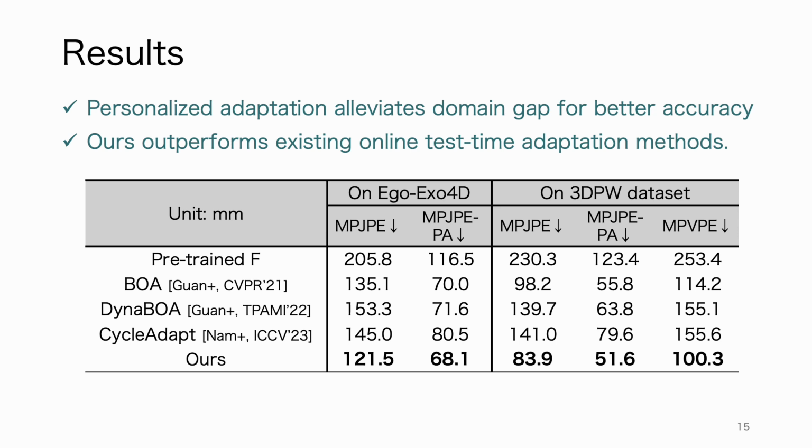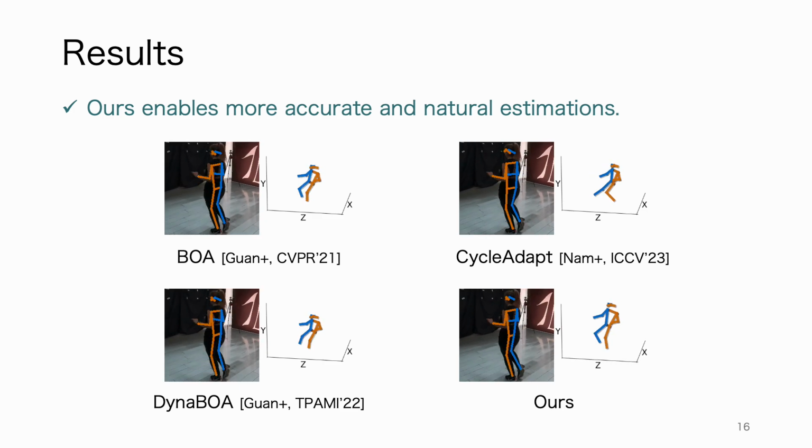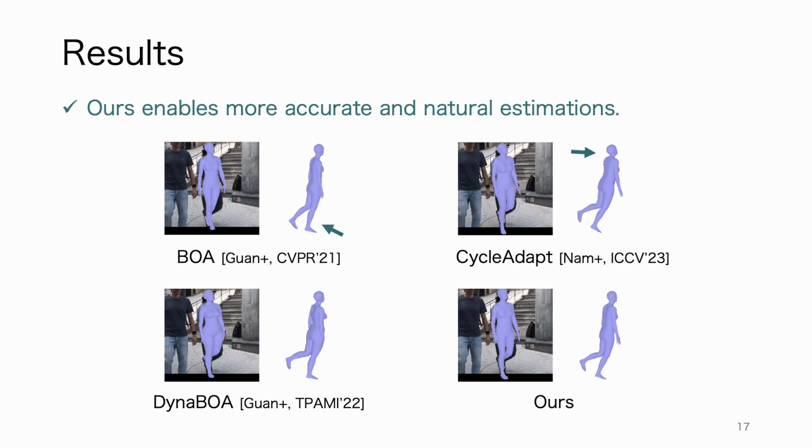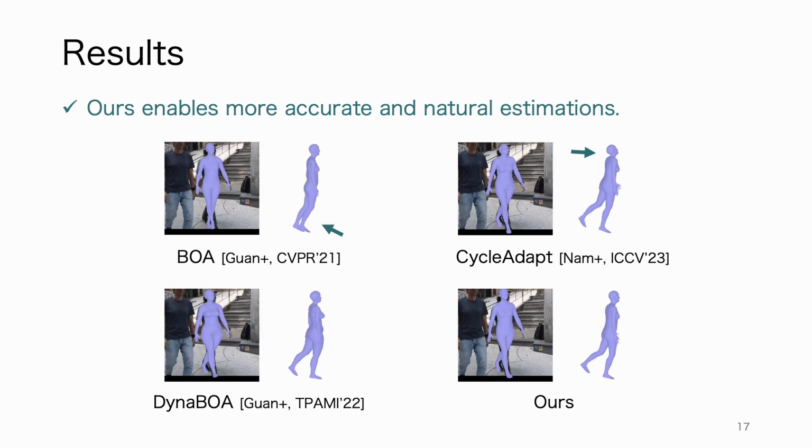Furthermore, our solution shows superior performance compared to existing online test time adaptation methods. This is attributed to our efforts in mitigating error accumulation. Qualitative results show that our solution enables more accurate and natural outputs throughout long-term adaptation. And we show comparison on another case from the 3DPW dataset.